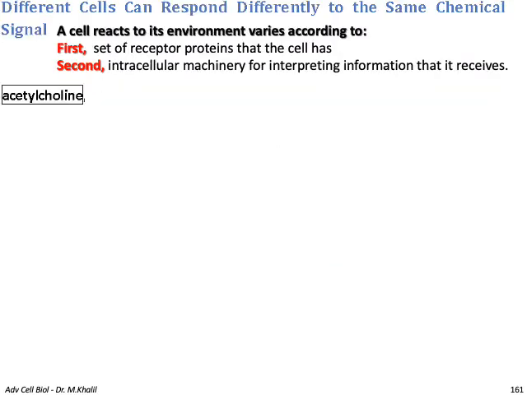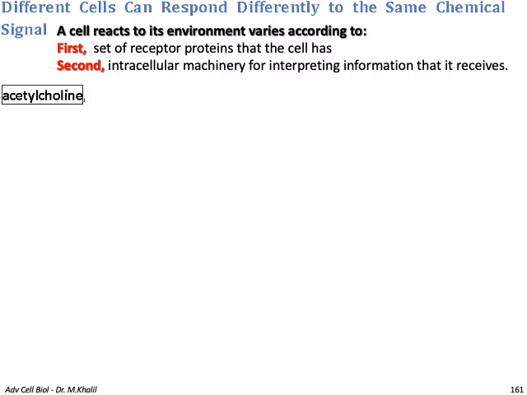Different cells can respond differently to the same chemical signal. A cell's reaction to its environment varies according to two conditions. First, the set of receptor proteins that the cell has on its surface. Second, the intracellular machinery for interpreting the information that it receives.